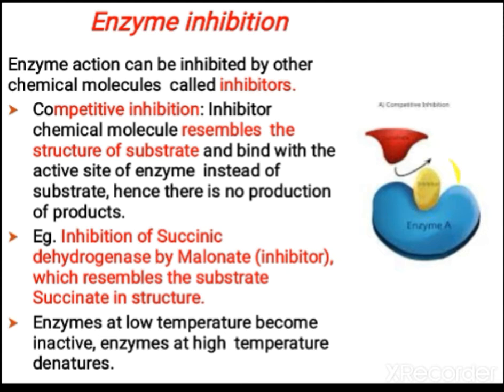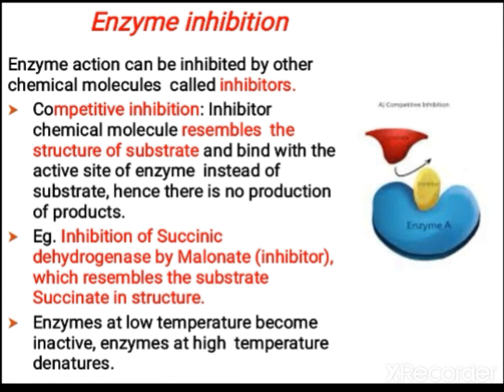When the inhibitor chemical molecule comes and binds with the enzyme, the substrate is not able to come and bind. It forms a complex that won't result in the formation of any product. The substrate cannot act at all, the enzyme activity is stopped there, and there is no production of products. An example is the inhibition of succinic dehydrogenase by malonate.